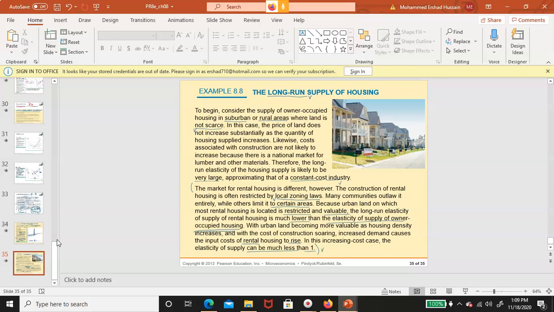There are limitations on supply, limitations on land, higher cost of construction, zoning laws, right? All of those apply. So this is the main difference between housing in the suburban and rural areas where land is not scarce, and rental apartment housing in the urban areas, right? Okay, thank you.